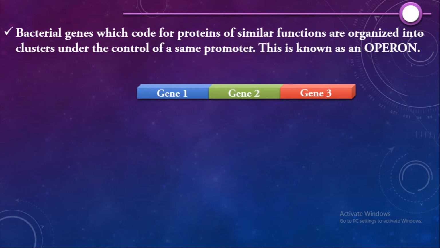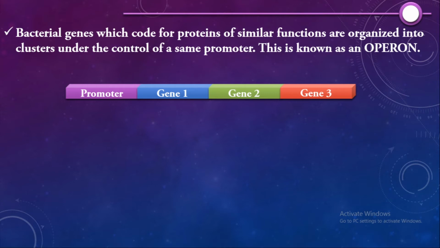Secondly, these genes should be under the control of the same promoter, only then can you call them an operon. As you can see here, you have the promoter. So what is going to happen next? How is gene expression going to take place using this operon?